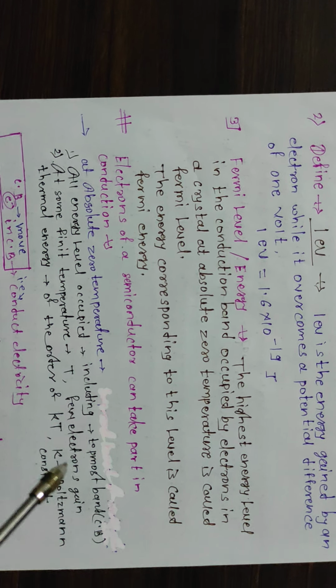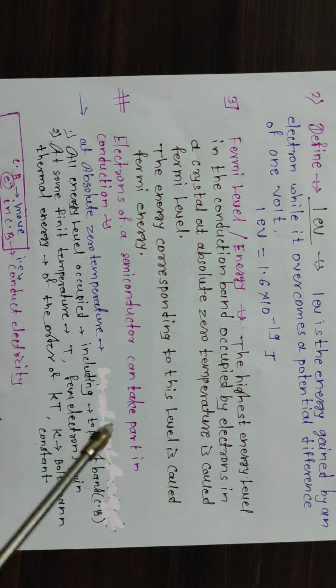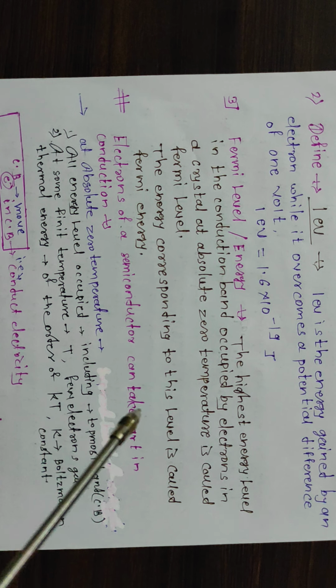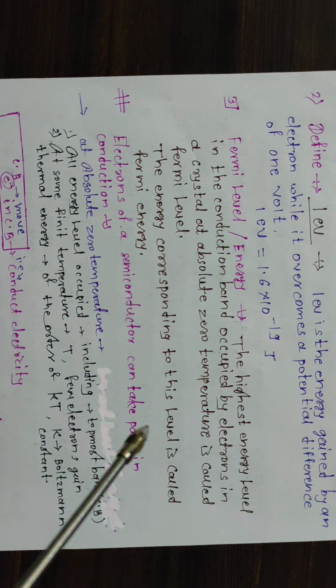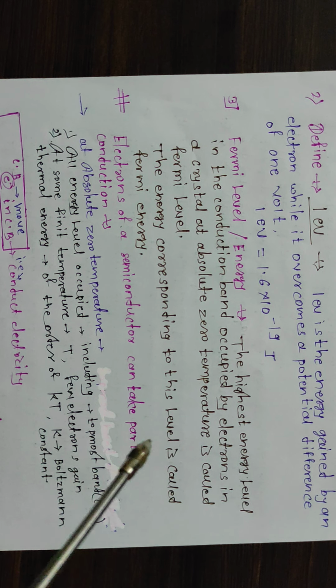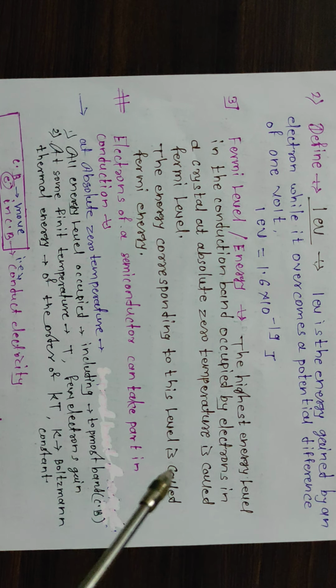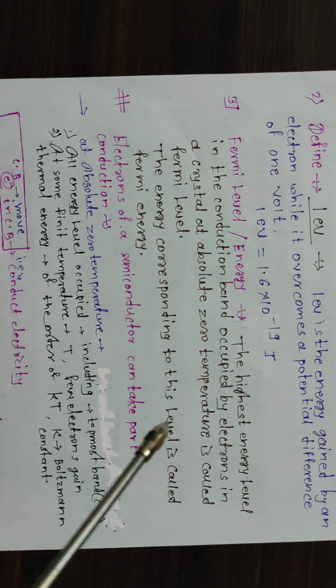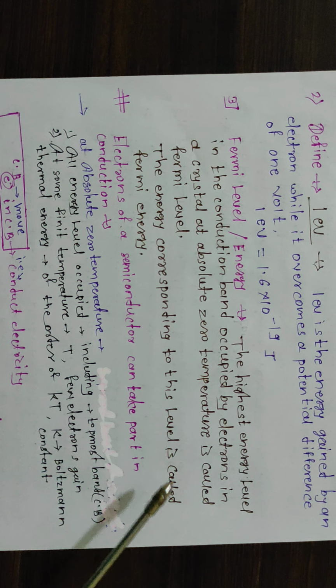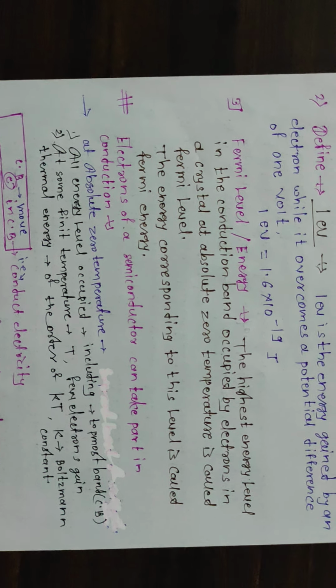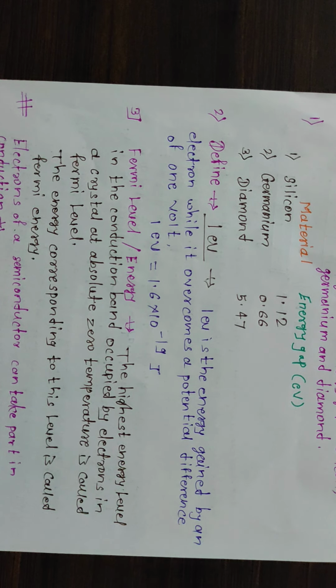Then one other definition is the Fermi level or Fermi energy. The highest energy level in the conduction band occupied by an electron in a crystal at absolute zero temperature is called the Fermi energy level, or the energy corresponding to this level is called the Fermi energy.